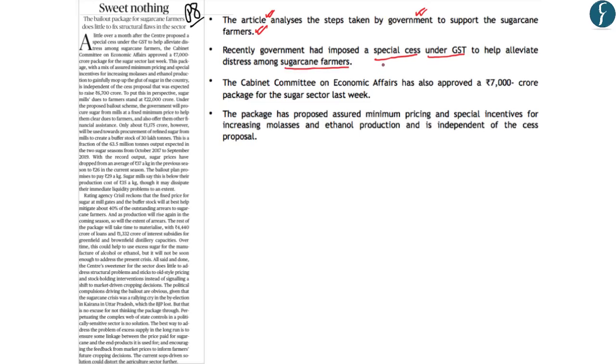But it would largely depend on how the money that is collected through the cess goes forward in aiding the sugarcane farmers. And apart from this, the Cabinet Committee on Economic Affairs has also approved a 7,000 crore package for the sugar sector. Now, the 7,000 crore package approved by the Cabinet Committee on Economic Affairs has proposed assured minimum pricing for sugarcane. And apart from this, it also gives special incentives, such as increasing the molasses and ethanol production in India. Now, molasses and ethanol are byproducts produced from sugarcane, and by increasing their production in India, it would indirectly help the sugarcane farmers.